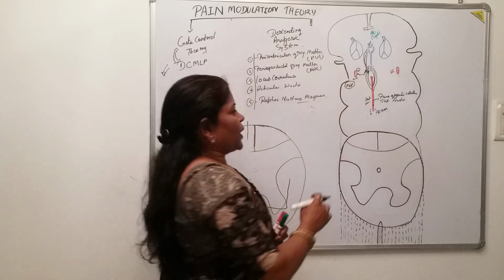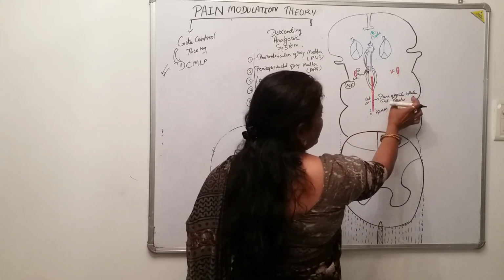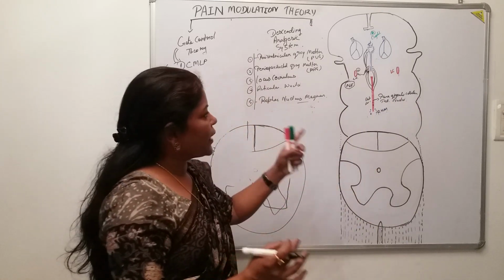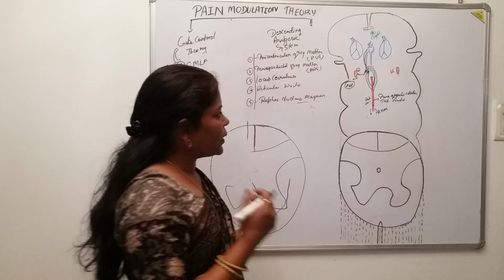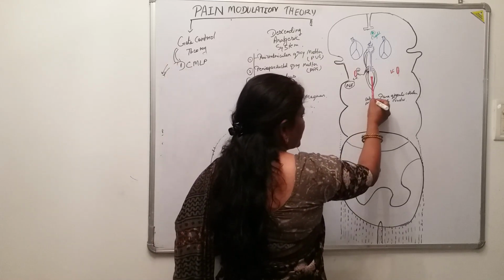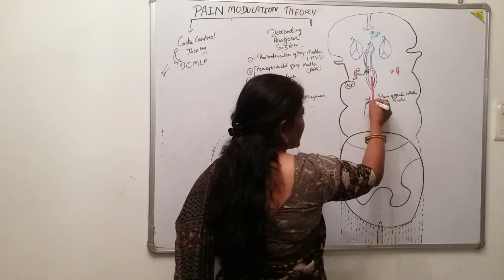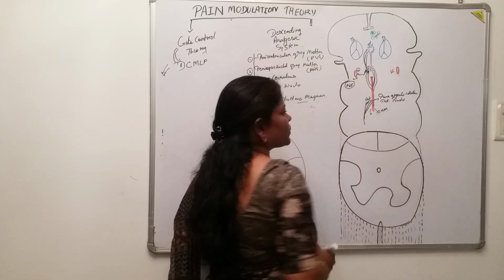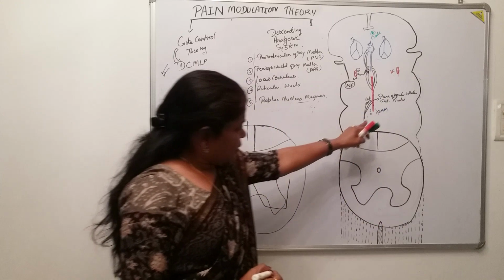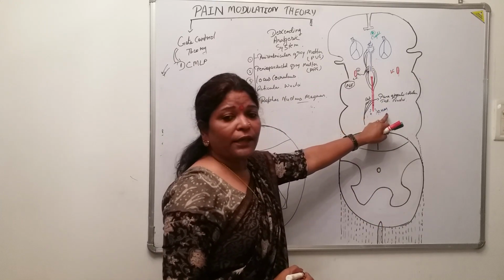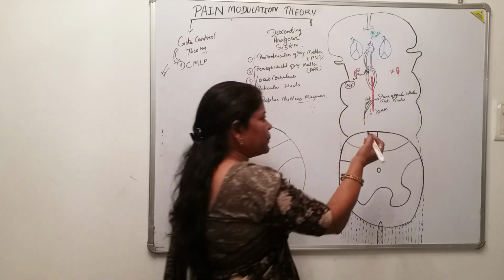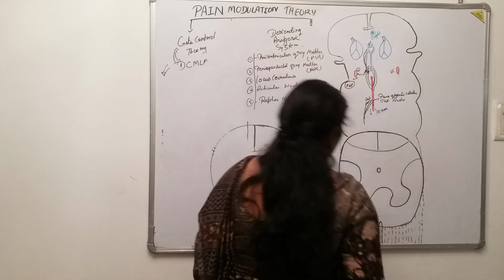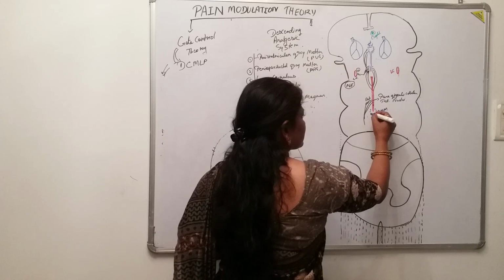From the very specific nuclei known as the paragigantocellular reticular nuclei, again the fibers originate and come downwards. Then the fibers arising from the raphe nucleus magnus also come downwards.